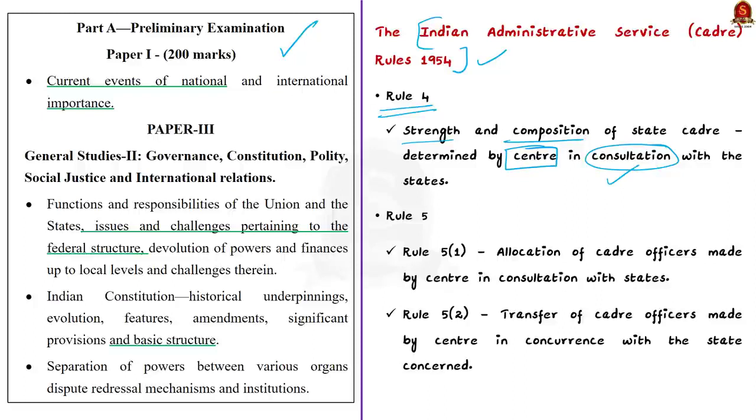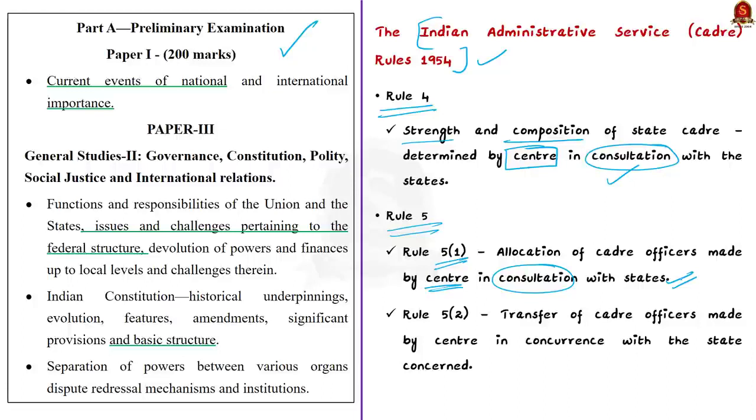Now, the next important rule we should know is Rule 5. This one deals with the allocation of members to various cadres. Rule 5 Clause 1 states that the allocation of cadre officers to various cadres shall be made by the central government in consultation with the state government or the state governments concerned. So here also only consultation is required.